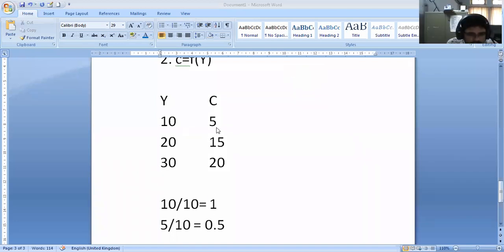See, in the first case, the MPC is equal to 1, whereas here the MPC is equal to 0.5. So the rate of change is 100% here, and here the rate of change is only 50%. Am I right? When you increase your income by 10 rupees, you are going to increase your consumption by 10 rupees. It means that 100%, however much your income increases, that much you are spending on consumption. Am I right?